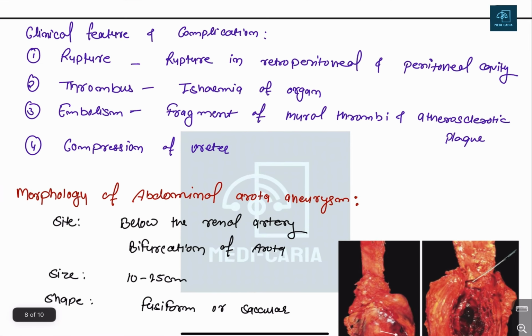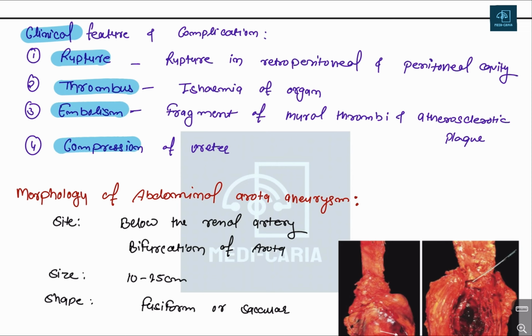Now, what are the clinical features and complications of the aneurysm? So the clinical features will be rupture, thrombus formation, embolism, and compression of the ureter outflow.